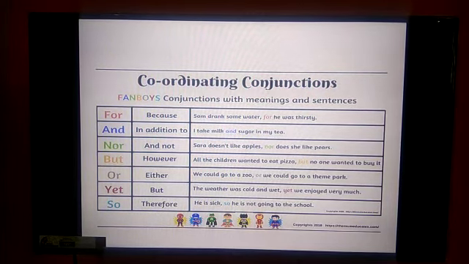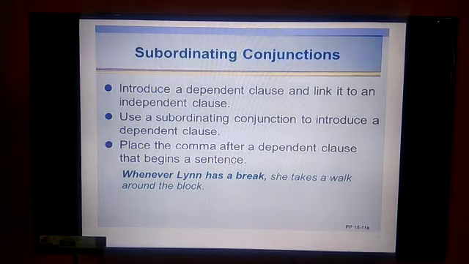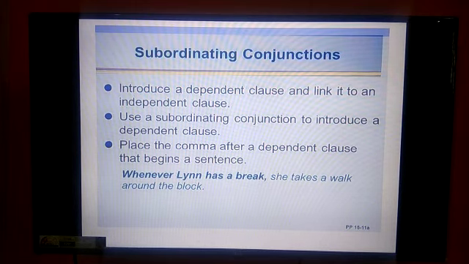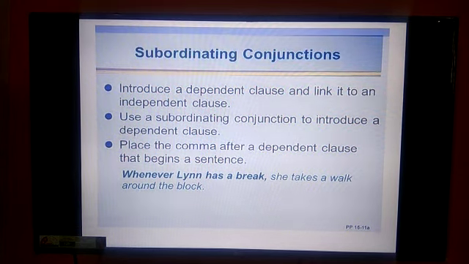Next, what we are going to see is subordinating conjunctions. What is a subordinating conjunction? A subordinating conjunction combines an independent clause with a subordinate clause. It introduces a dependent clause and links it to an independent clause. So it combines a main clause with a dependent clause, using a subordinating conjunction to introduce the dependent clause.